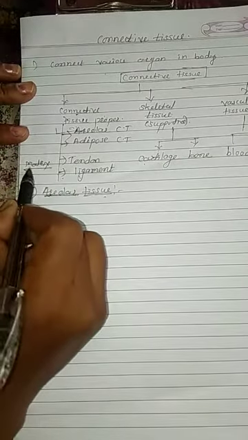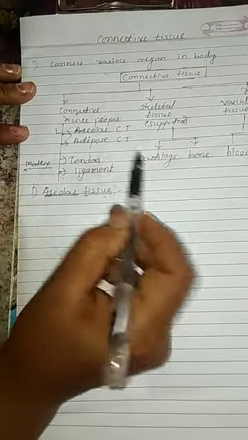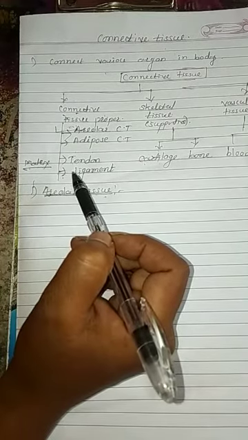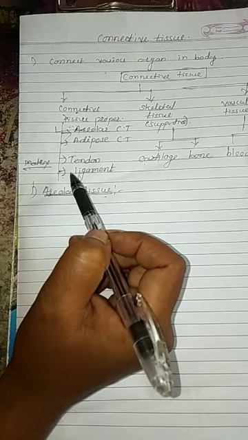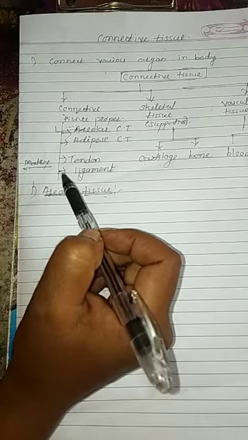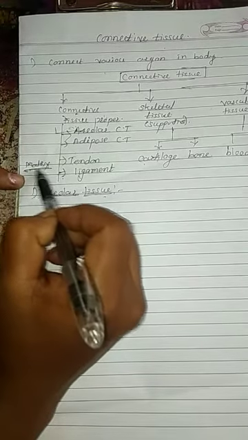The matrix may be solid, jelly-like or liquid, depending on the functioning of the connective tissue. Got it everybody? Matrix is a ground substance.